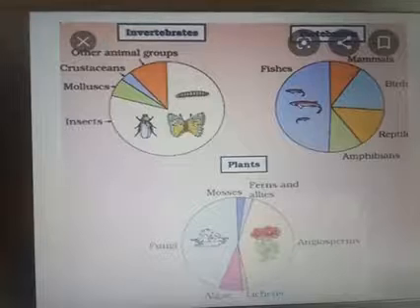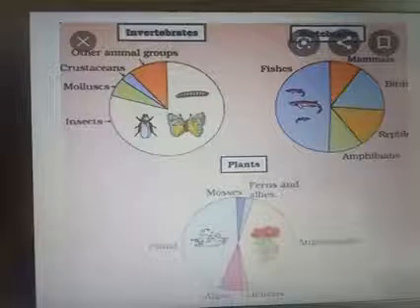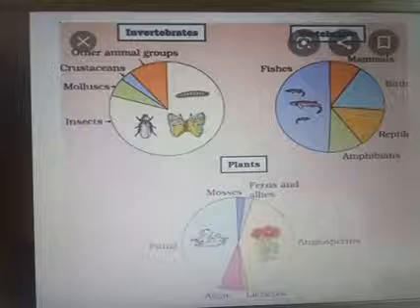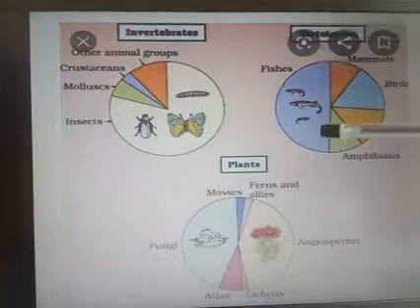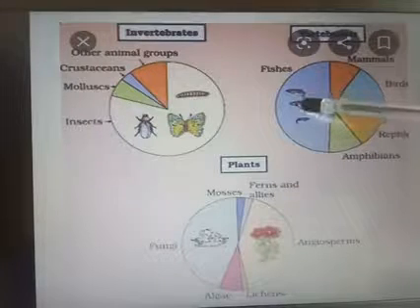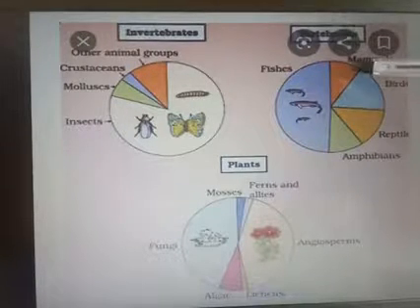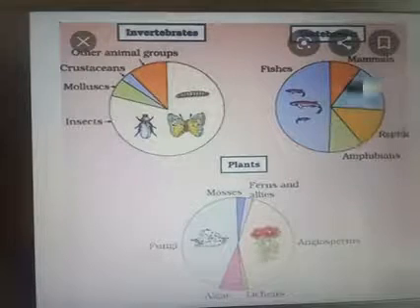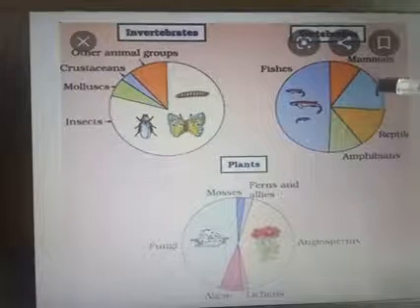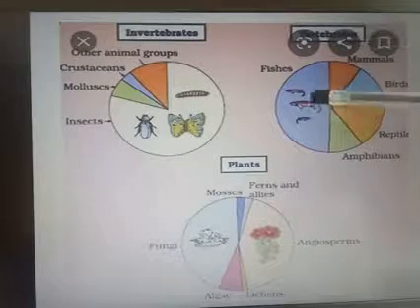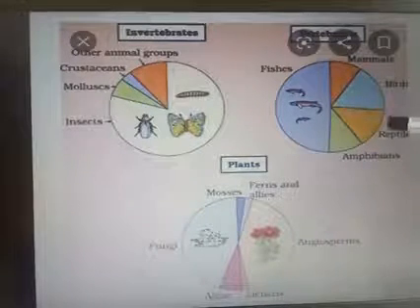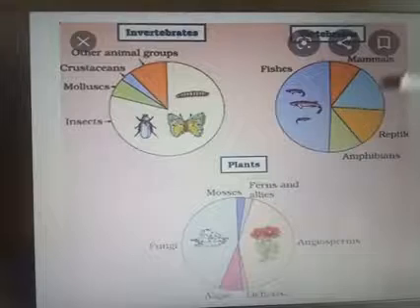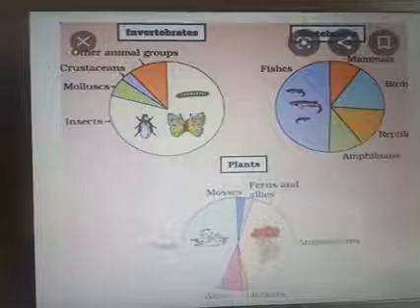So this is about the invertebrate group, and we are now considering the organisms in the vertebrate group. The majority of the organisms, that means half of the organisms, belong to the group fishes. Then amphibians and mammals share an equal amount. Then the birds, first fishes, then the birds. Birds and reptiles may share equal parts.